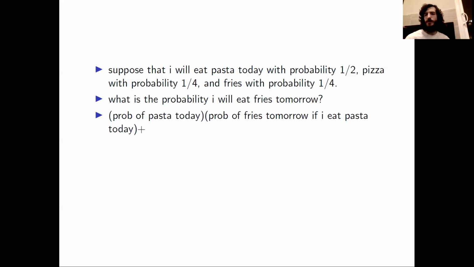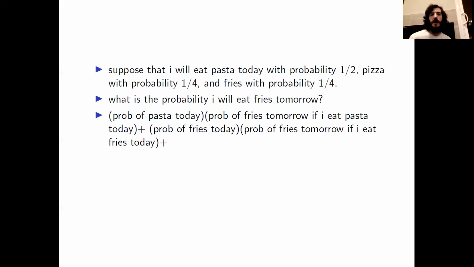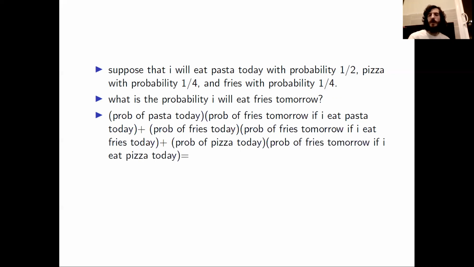In order to calculate this probability, we can break it down into a sum of products. The first product is going to be the probability of pasta today times the probability of fries tomorrow if I eat pasta today. The second product will be the probability of fries today times the probability of fries tomorrow if I eat fries today. The third product will be the probability of pizza today times the probability of fries tomorrow if I eat pizza today.